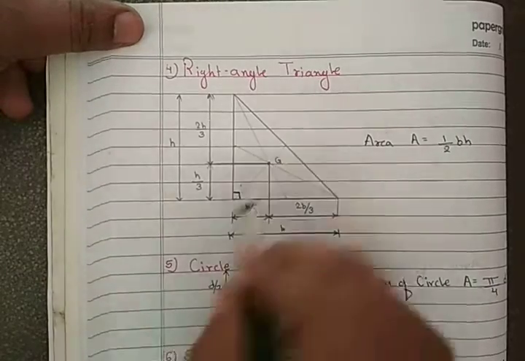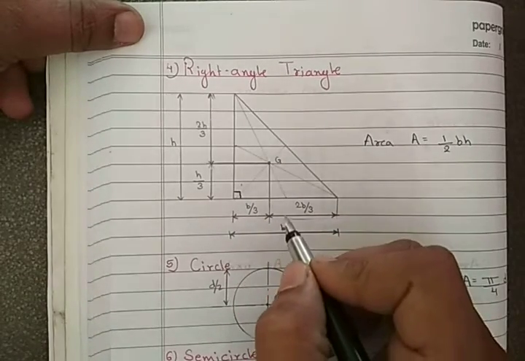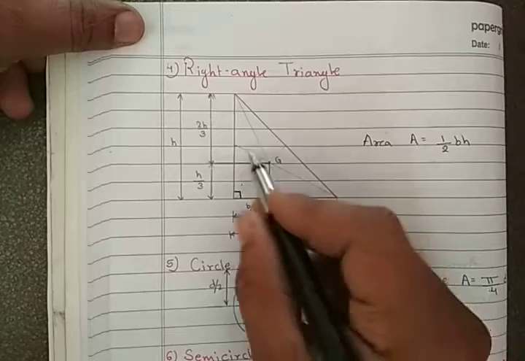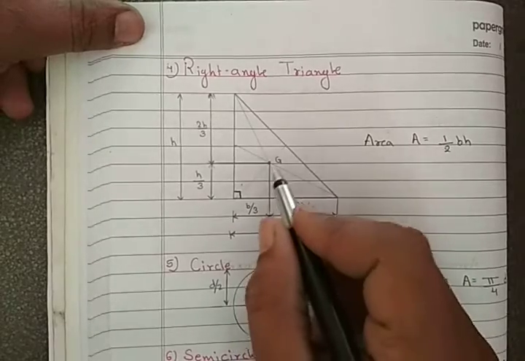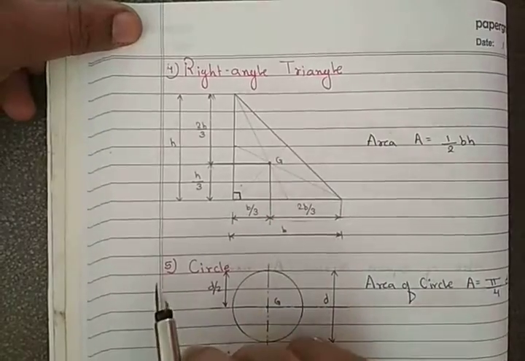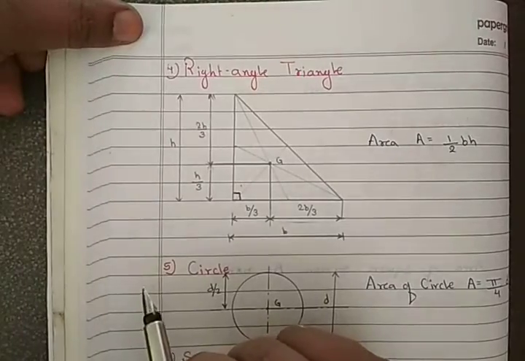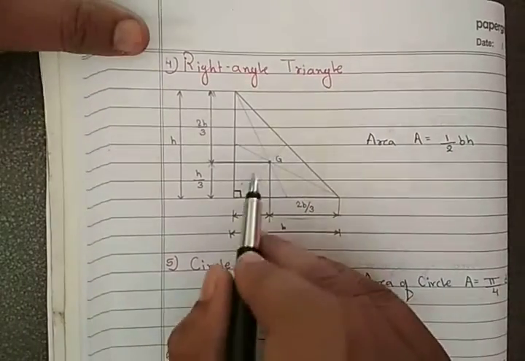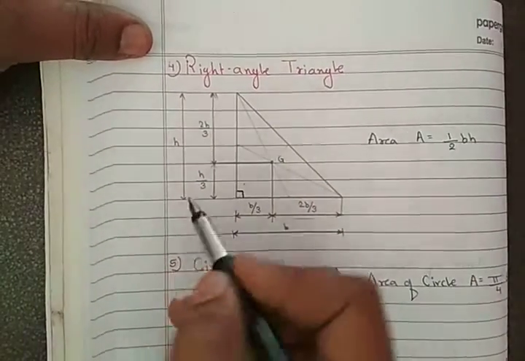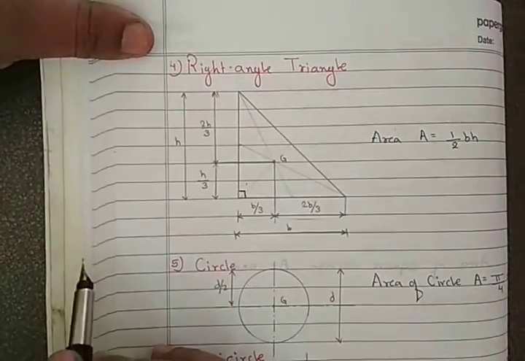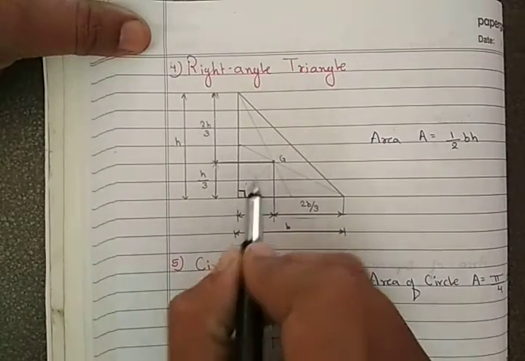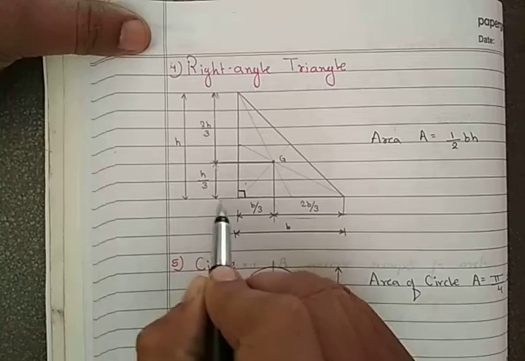Where all the lines intersect, at that point we will get G. After getting G, we can say it is 1/3 from the base.